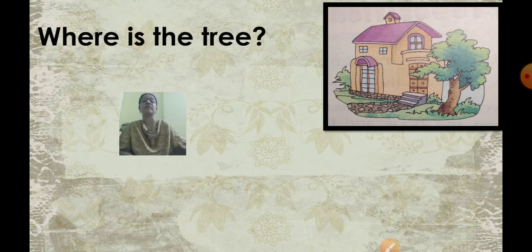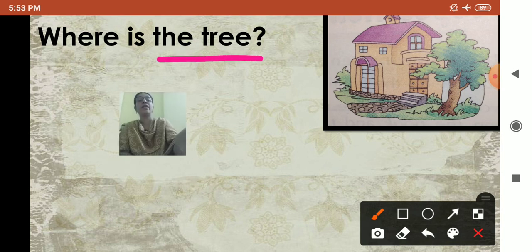Now again observe this picture. We can see a house and we can see a tree. This is the question. Where is the tree? Now we have to tell the position of the tree. Where is the tree? Now here again, in place of the tree, you are going to write he, they or it. Yes, we are going to write it. Why? Because tree is a thing. It is a plant. Okay. So, what will you write?